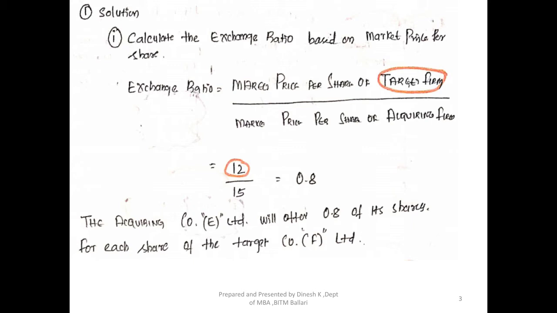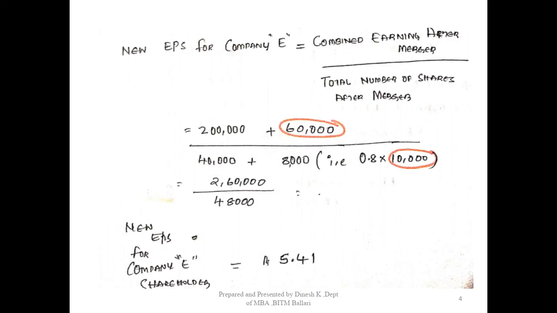Under the same sub question 1, there is one more question. What is the new EPS? Let's look at the solution. What is the new EPS for the company E? What is company E here? Company E is the acquiring firm. So when company E acquires the target company, after the merger, after taking all the shares of the target company and giving new shares of the acquiring company, there is a possibility of a change in the earning per share of the acquiring company. So based on this merger, what is the new EPS? They wanted to know it.